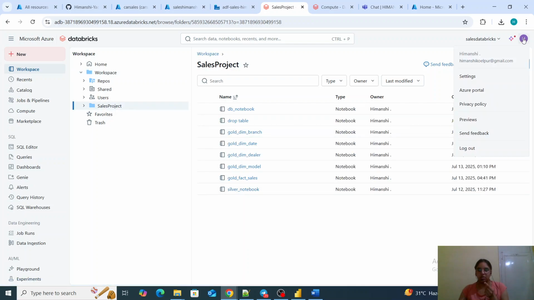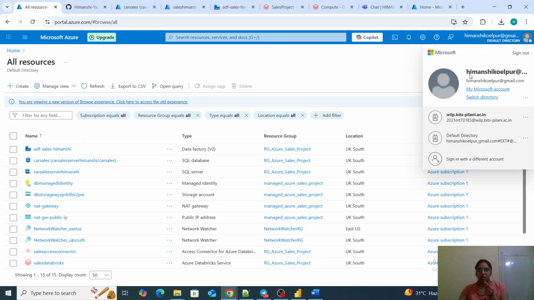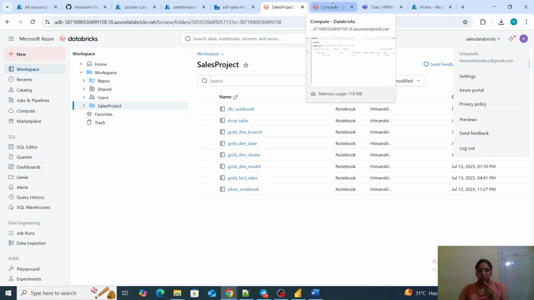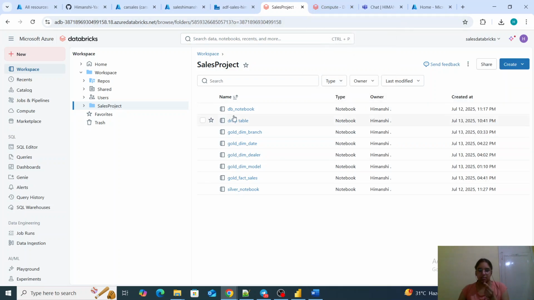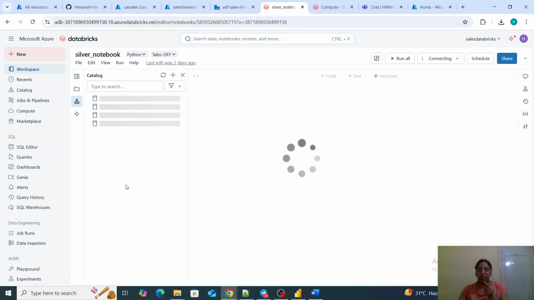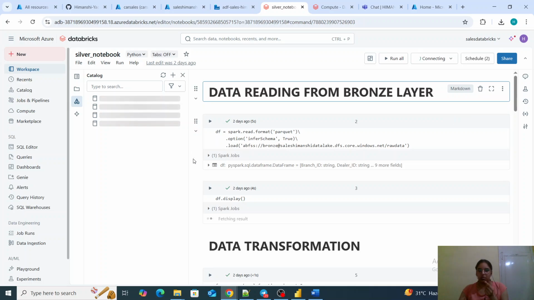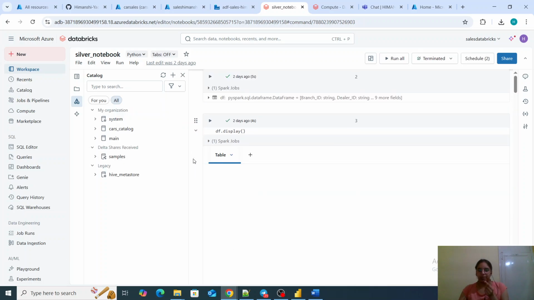This is my account, Himanshi, and all the services are in my Azure account, Himanshi. So these are the notebooks which I have created. This is the silver layer notebook, which will run for the silver layer load. I will also explain this step by step using the full pipeline.